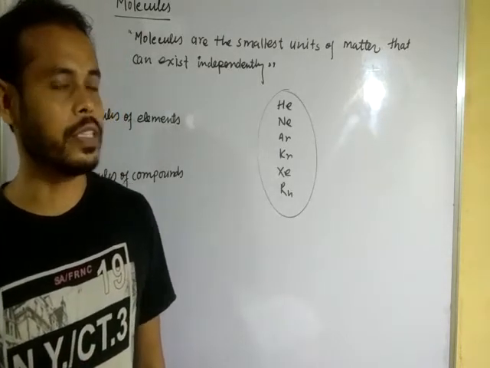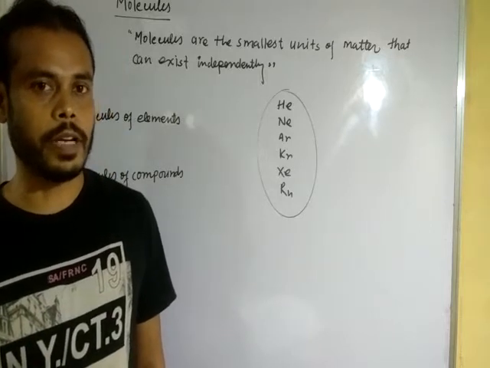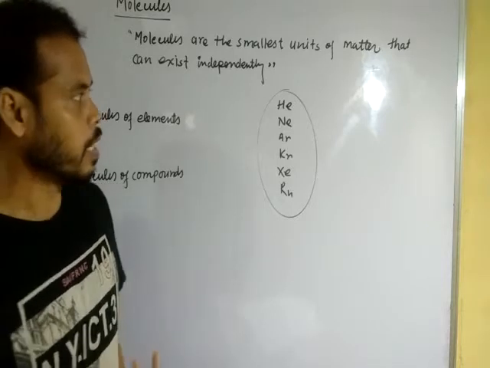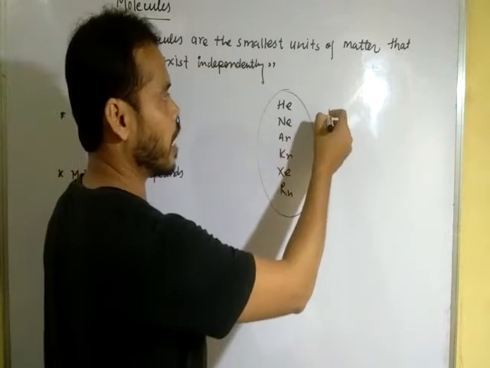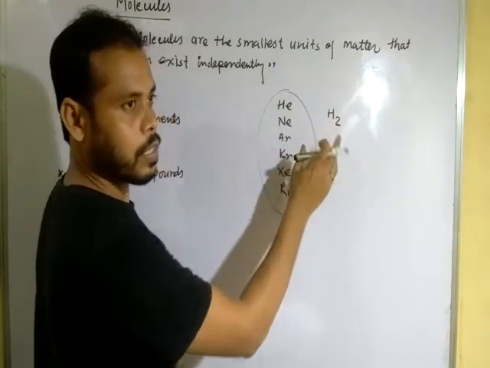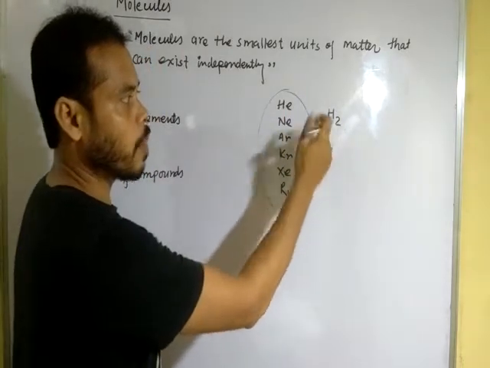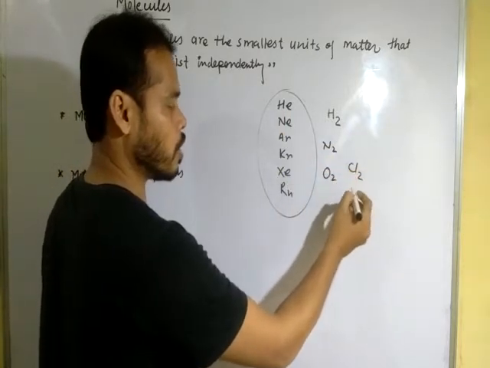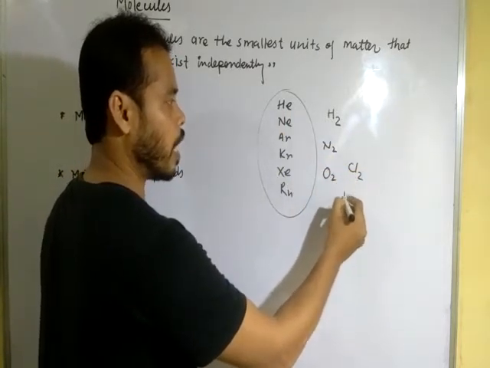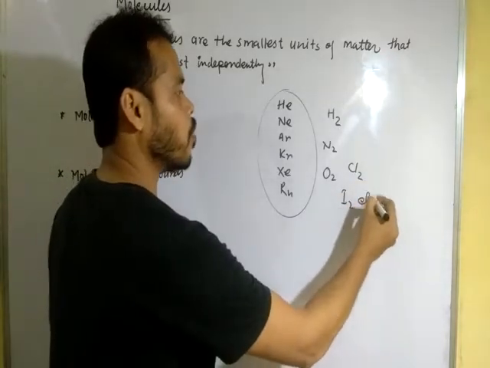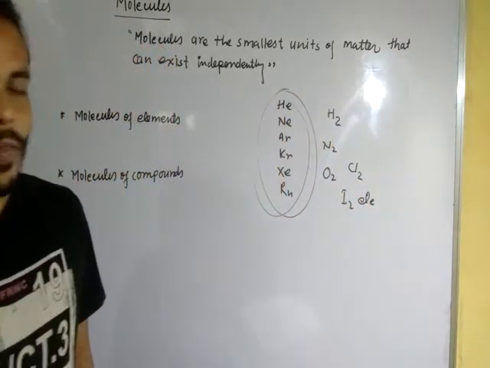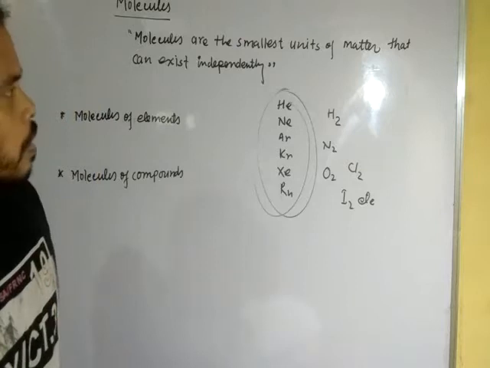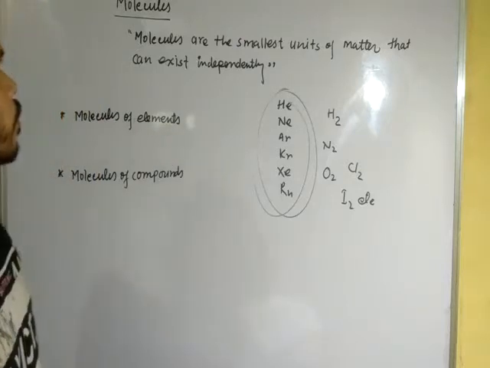They combine with each other, maybe the same or different types of atoms, to form molecules. That means hydrogen is found in nature in H2 form, nitrogen in N2 form, oxygen in O2 form, chlorine in Cl2 form, iodine in I2 form, etc. And most of the metals are also found in single atomic form. Okay, dear students, so now the definition arises.